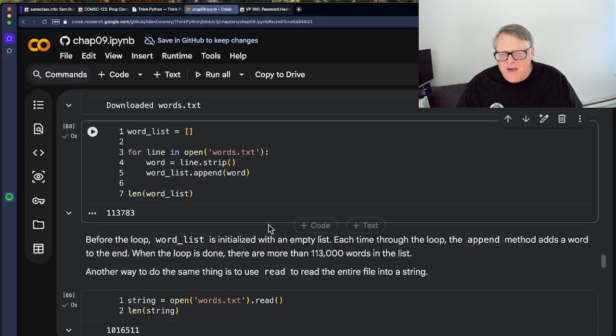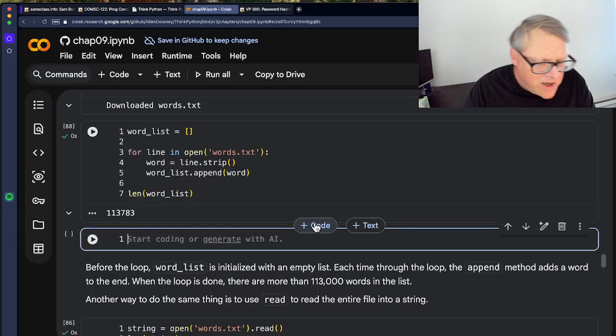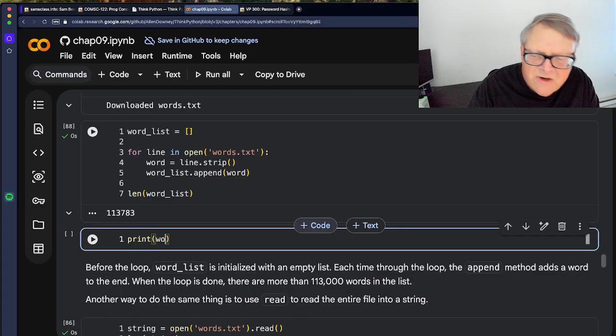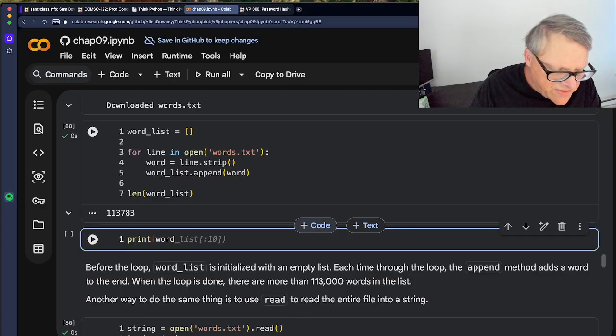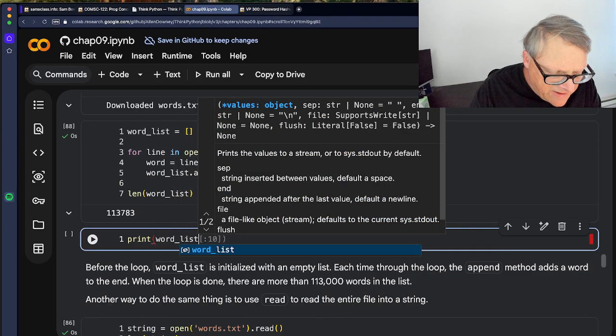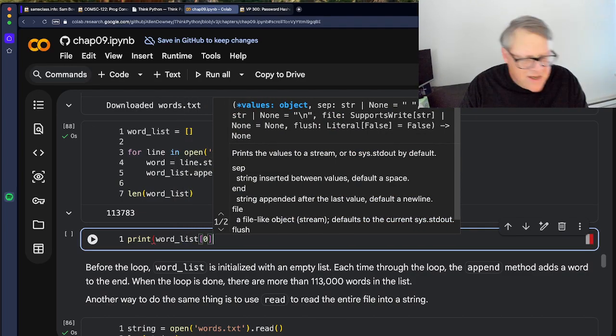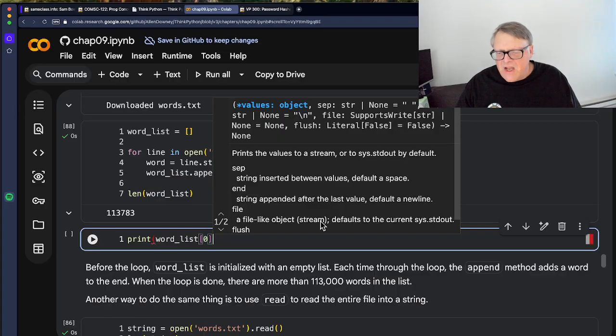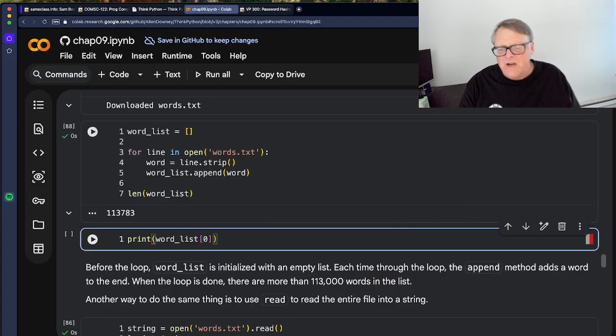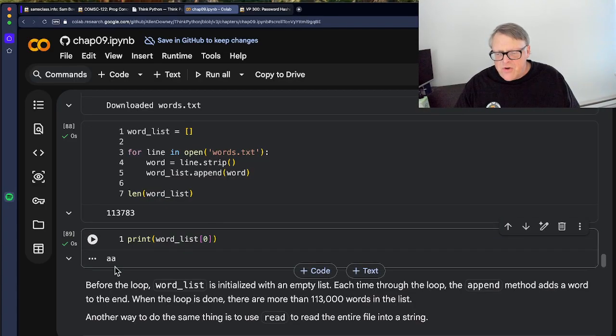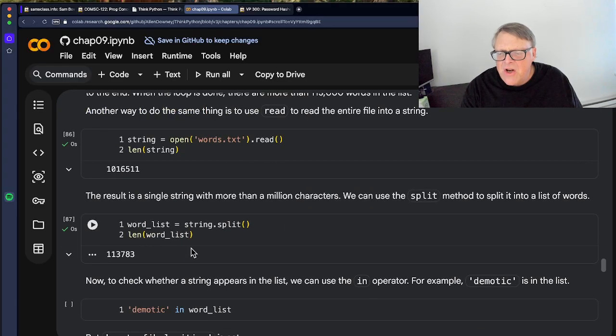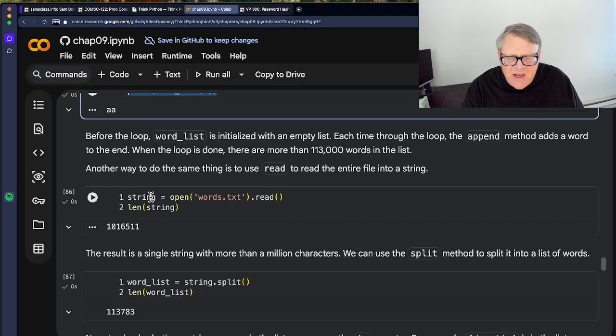If we do it this way, let's take a look at the first couple elements here. Print word_list sub 0. All right, close the print. Let's see what the first element looks like here. I'll add the parentheses. There we go. The first element here is AA, but I think if I do that this time, it's going to have a carriage return in it, because I didn't see them do anything about the carriage returns.